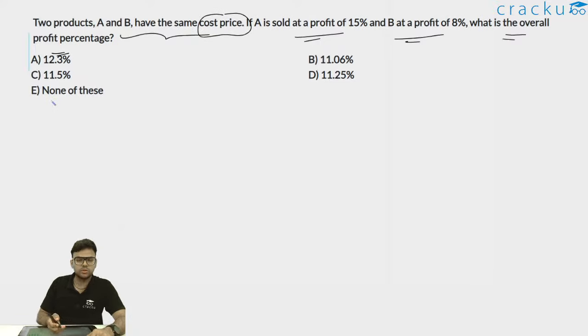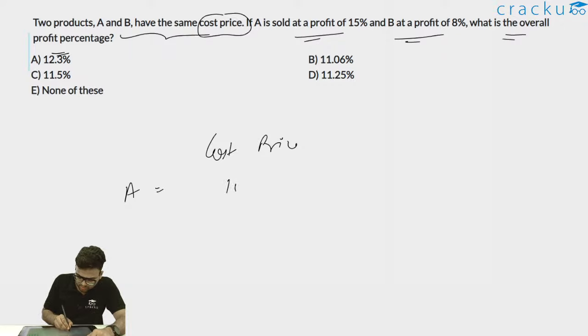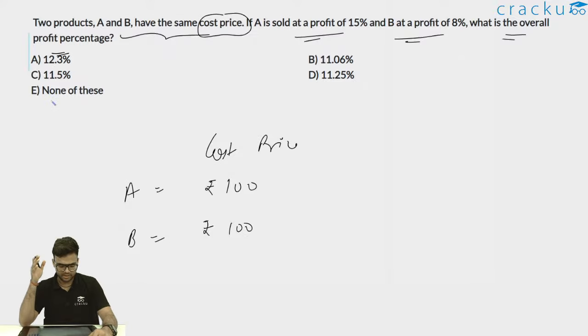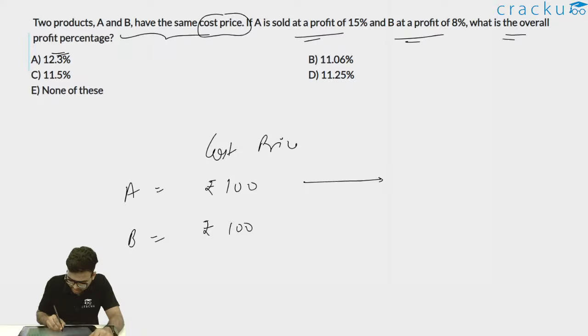Now A and B both have the same cost price. So this is my cost price. A and B, I'll assume both of them are 100 rupees, since the cost prices of both the products are the same. Now A is sold at a profit of 15% and B is sold at a profit of 8%.